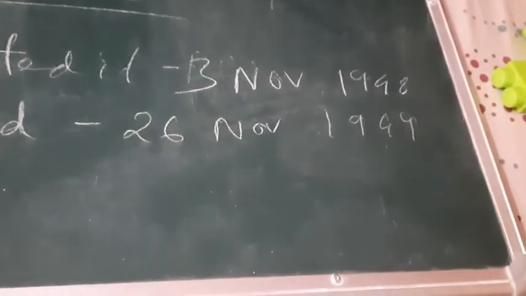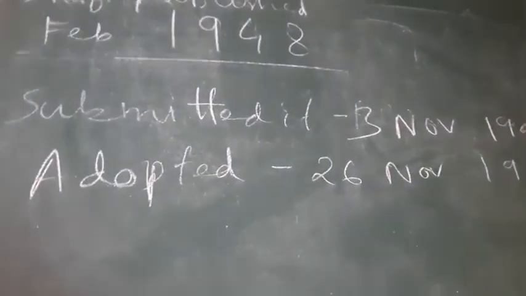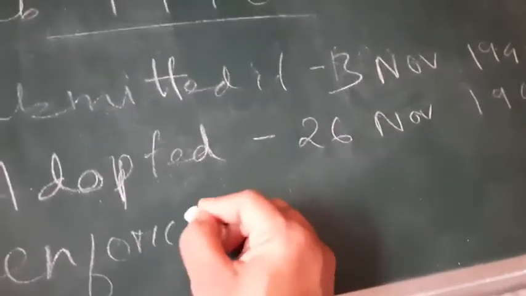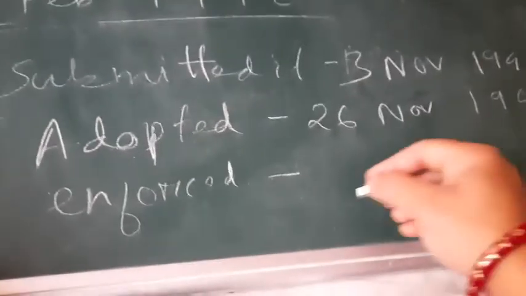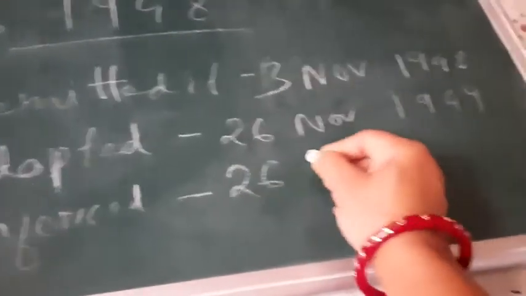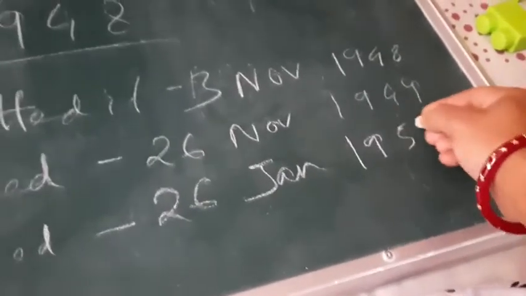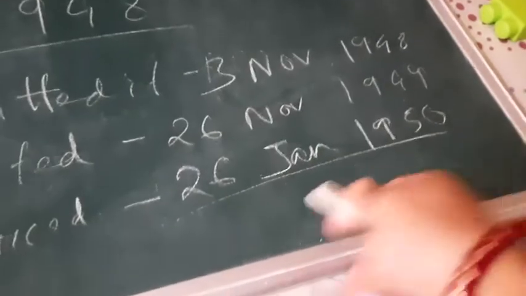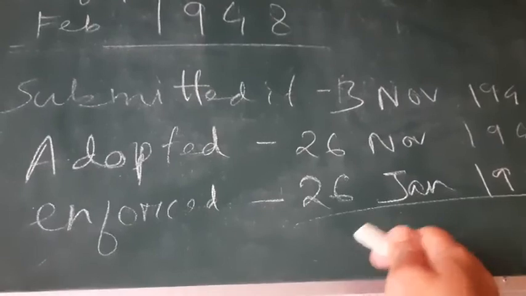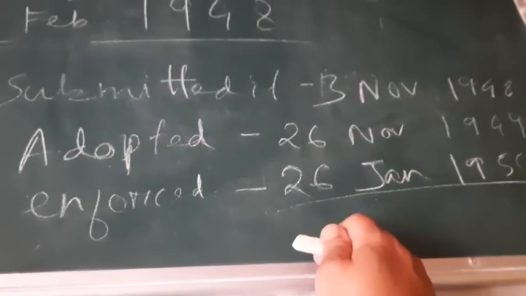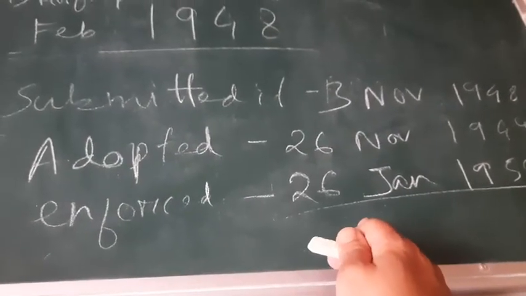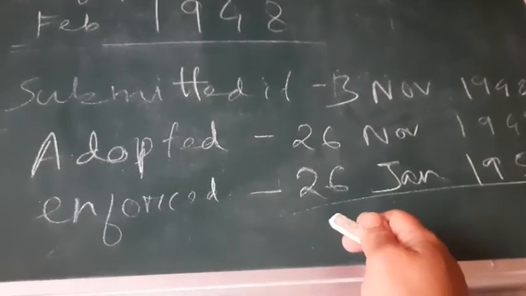Okay, and it was enforced, means it came into force, on 26 January 1950, and this day we celebrate every year as our Republic Day, because on that particular day we, as citizens of India, gave the constitution to ourselves.